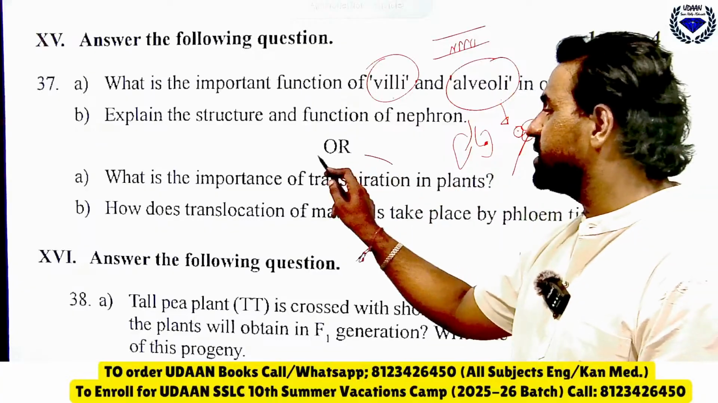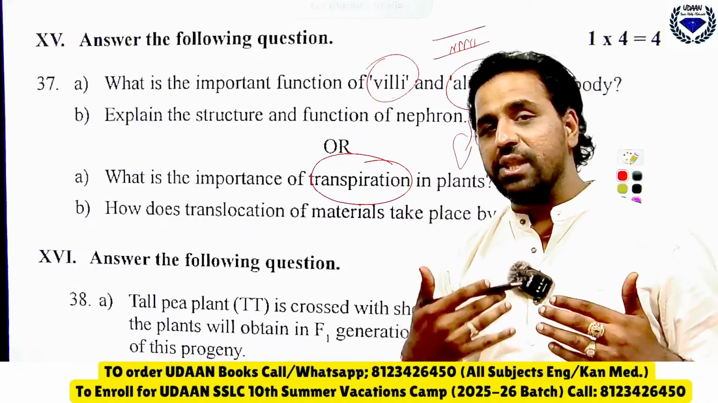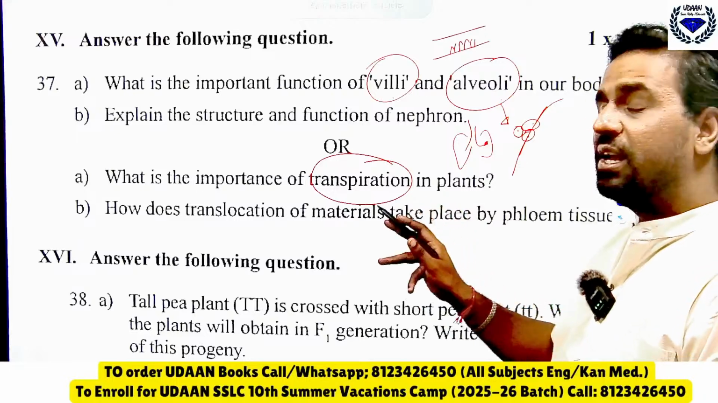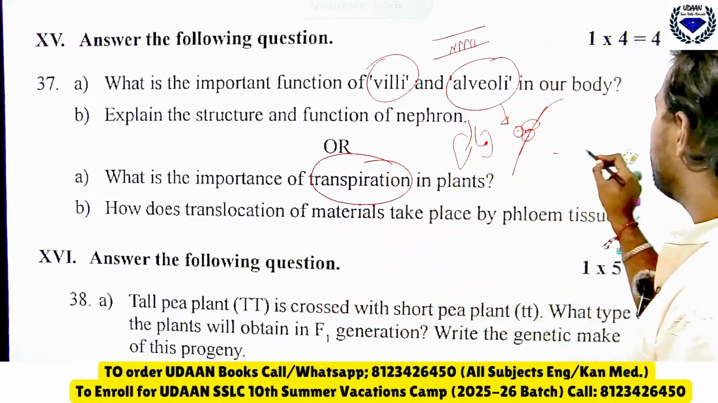What is the importance of transpiration? Transpiration is nothing but the loss of water in the form of water vapor. Okay, that is called transpiration, and transpiration helps in what? The upward movement of water from root to all parts of the plant body.